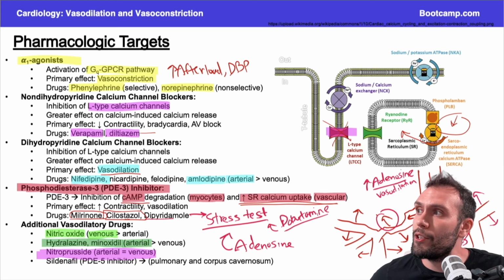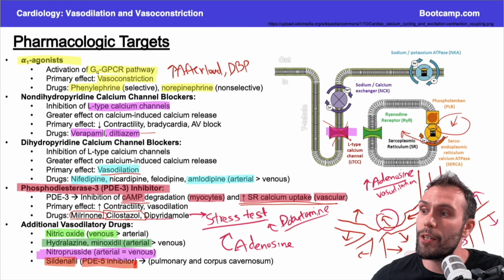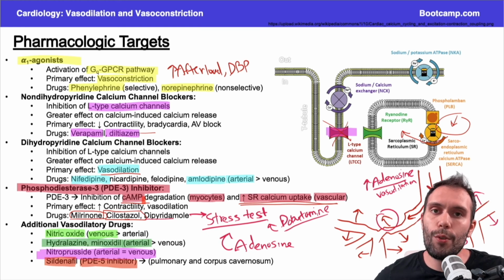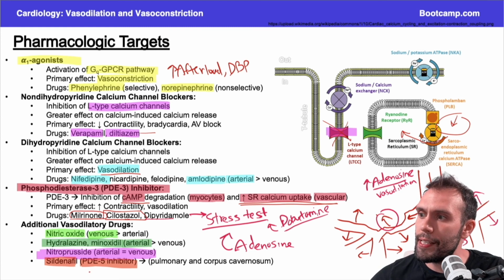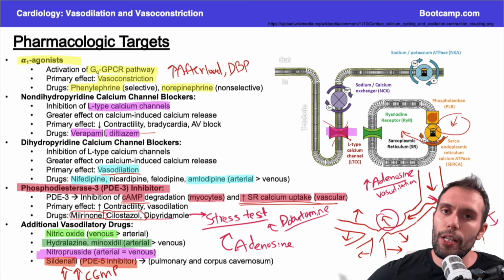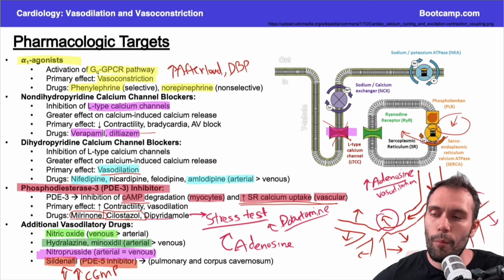Now, the last one on here is sildenafil, commonly known as Viagra. Okay, so sildenafil is a phosphodiesterase 5 inhibitor. So we talked about phosphodiesterase 3 being associated with cAMP. Phosphodiesterase 5 is associated with increased levels of cGMP. Okay, so it's going to inhibit the degradation of cGMP. So we already said what cGMP does, right? If I have increased levels of cGMP, I'm going to have more activation of myosin light chain phosphatase, more relaxation.